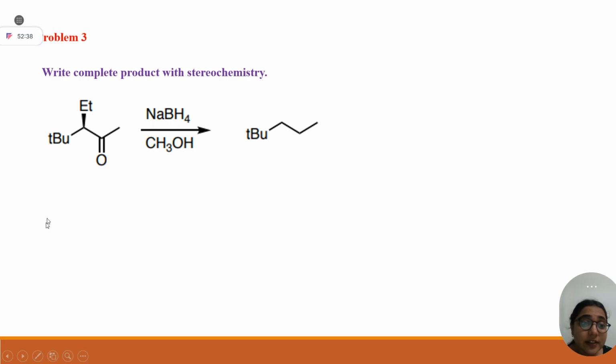Why? Because at the alpha position, all the substituents are either carbon or hydrogen. No heteroatom is there. So that is your simple Felkin model. I am also solving, but you tell me the answer. How to put it? You just have to draw O, and here this methyl is there, so put a dot methyl.